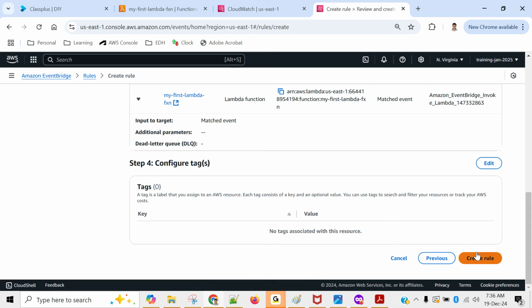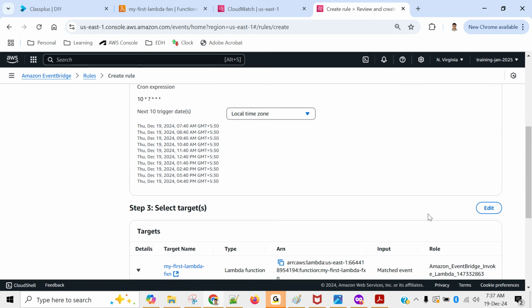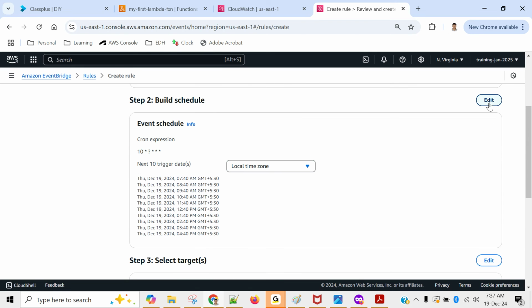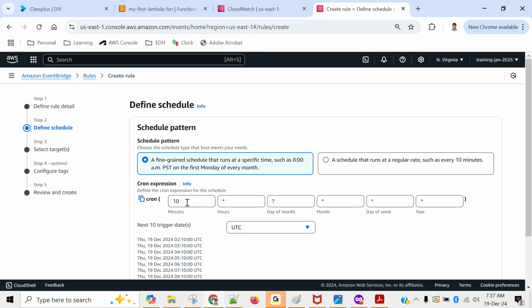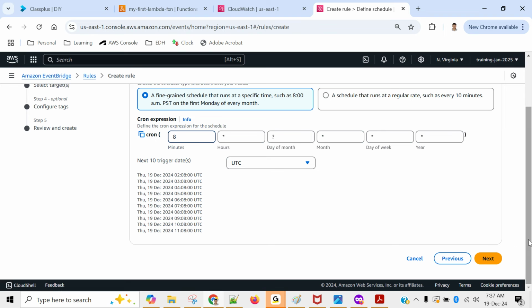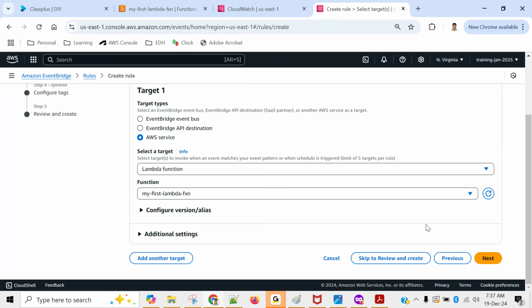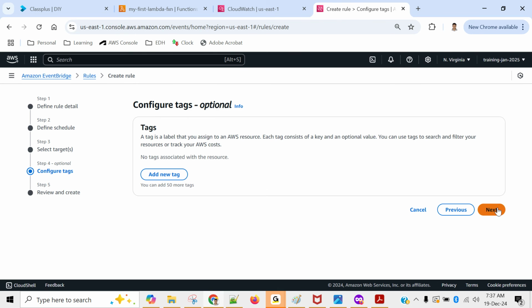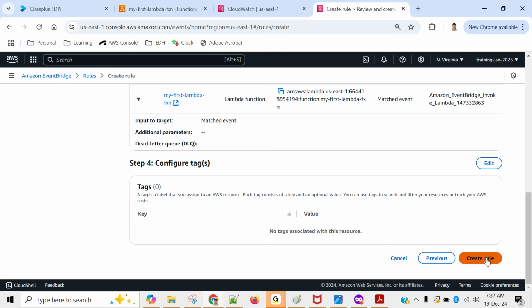We can click on create rule, but let me quickly change a small thing. I will change this timing, otherwise we have to wait for a few minutes. Okay. Click on next, next, next, create.